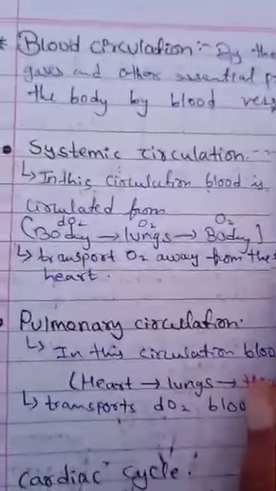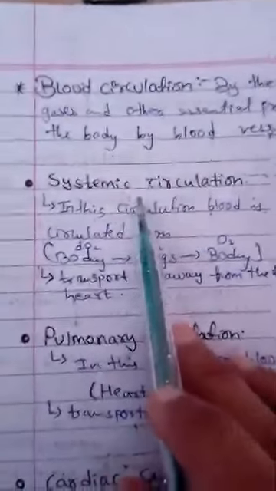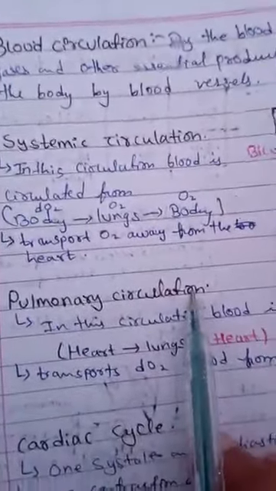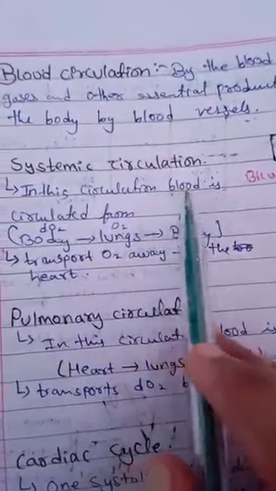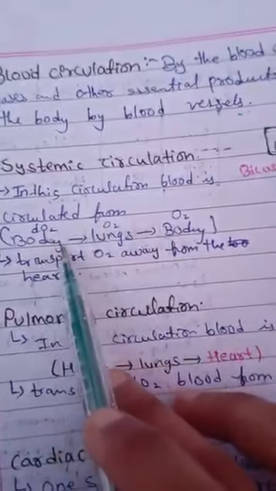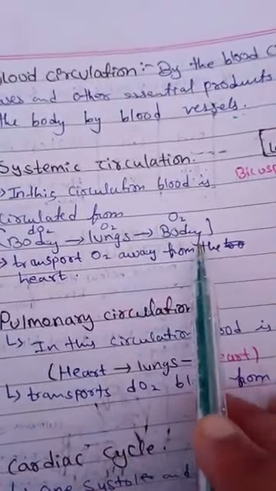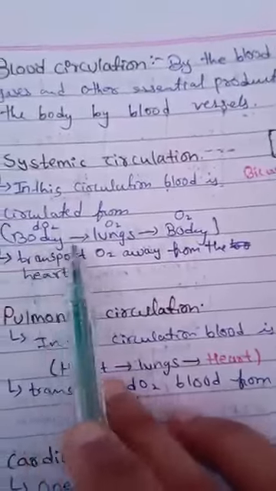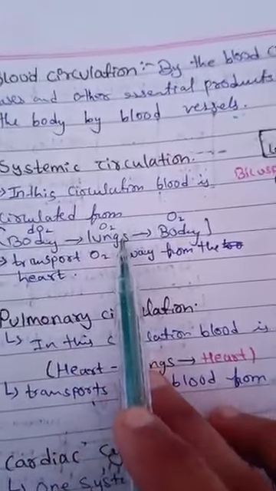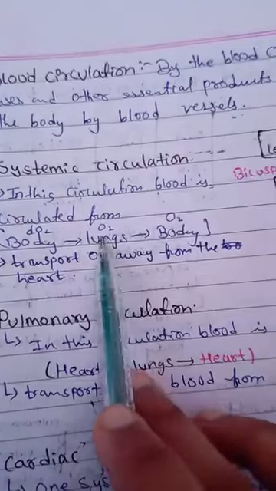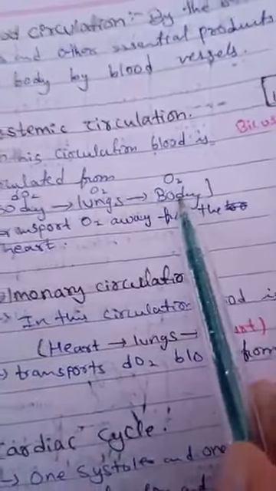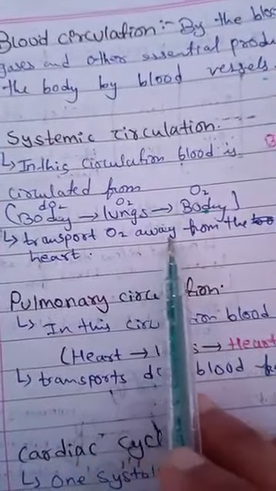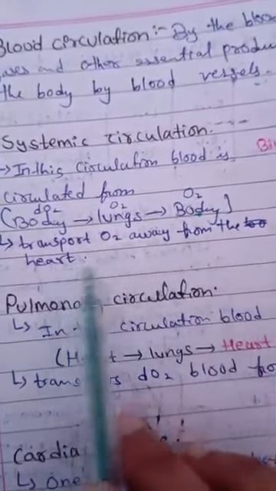Circulation of blood is mainly of two forms: systemic circulation and pulmonary circulation. In systemic circulation, blood is circulated from the body to the lungs, then returns to the body. Deoxygenated blood from the body is transported to the lungs, gets oxygenated, then returns into the body as oxygenated blood. It transports oxygenated blood away from the heart.